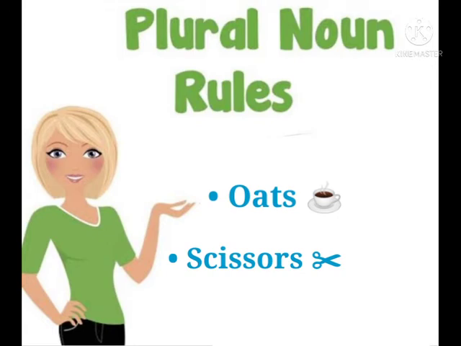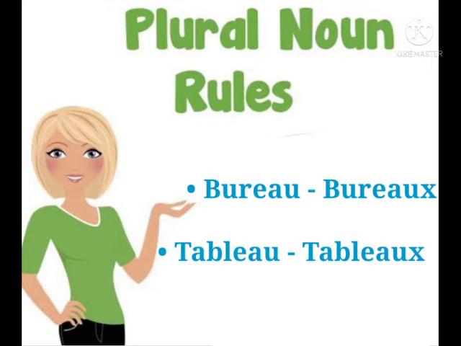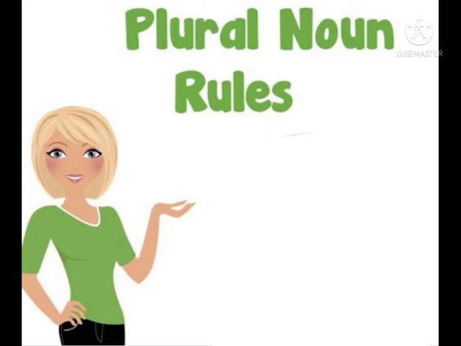Rule number 15. Words borrowed from French that end in eau form their plural by adding x. Rule number 16.